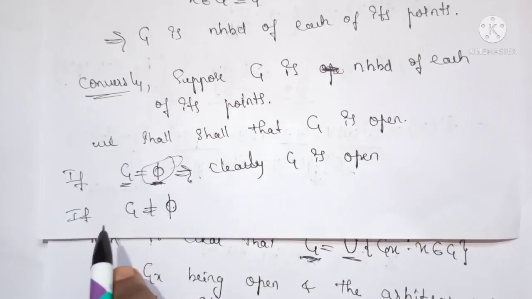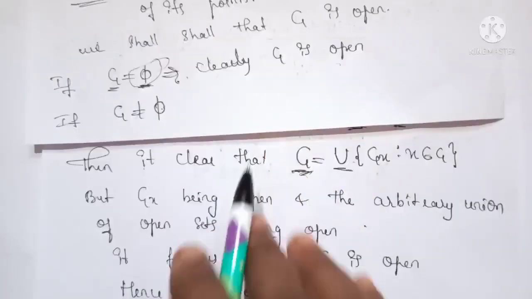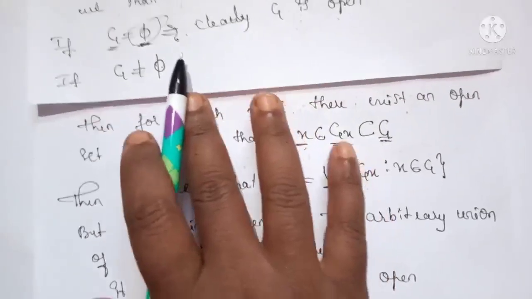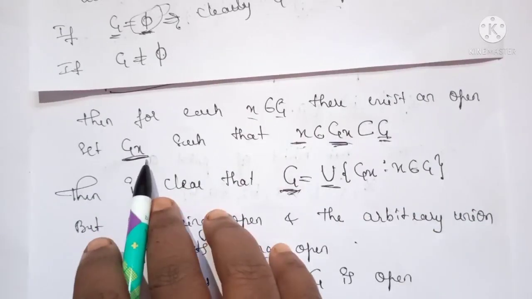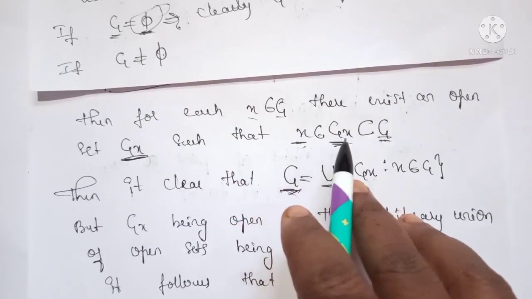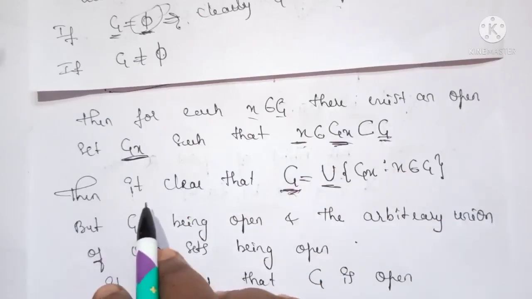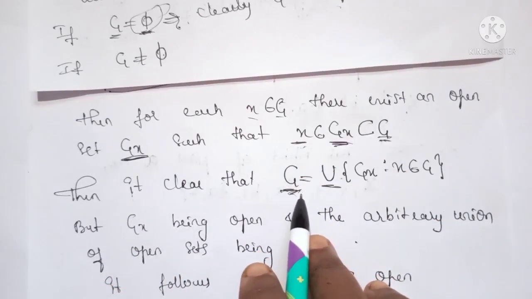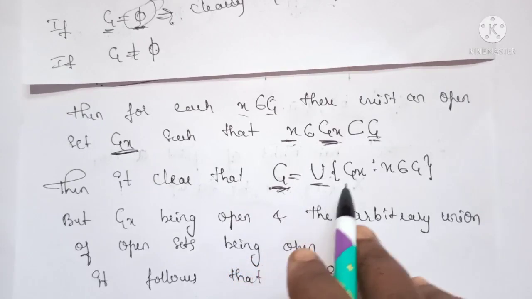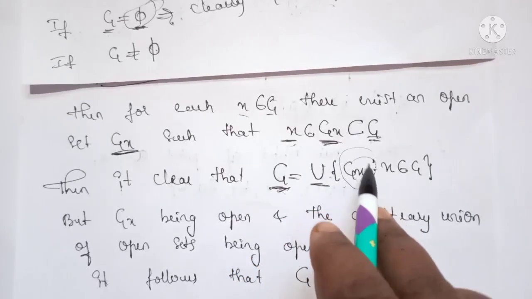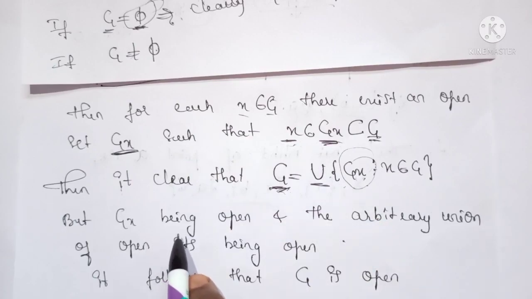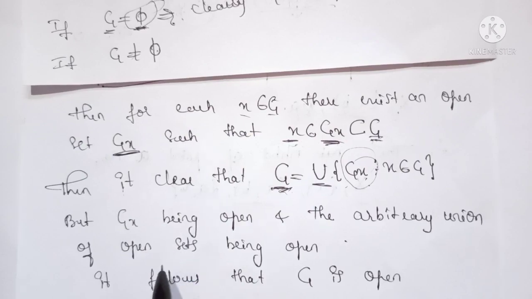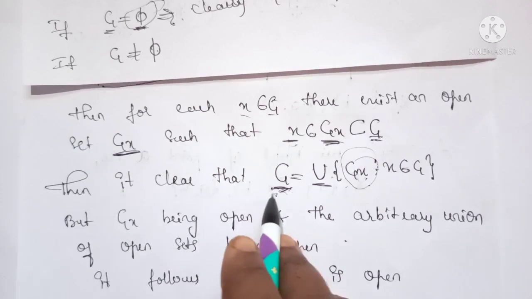Suppose G is not the null set, then we consider, for each x belonging to G, there exists an open set G_x such that x belongs to G_x which is a subset of G. Then clearly G is equal to the arbitrary union of all the open sets G_x. Since the arbitrary union of open sets is open, we can conclude that this G is open. Okay.